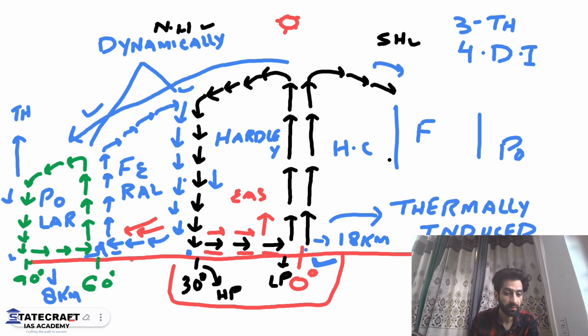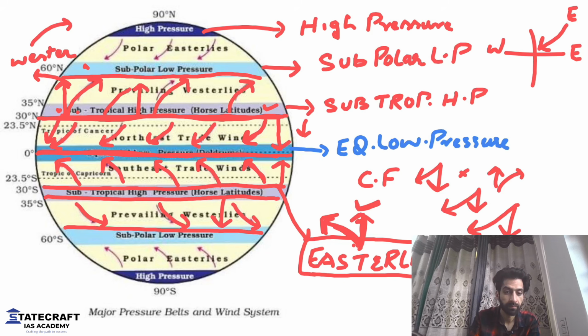On the ground, the wind is on ground. Don't go to upper air circulation. No, don't go there. These are called as westerlies.